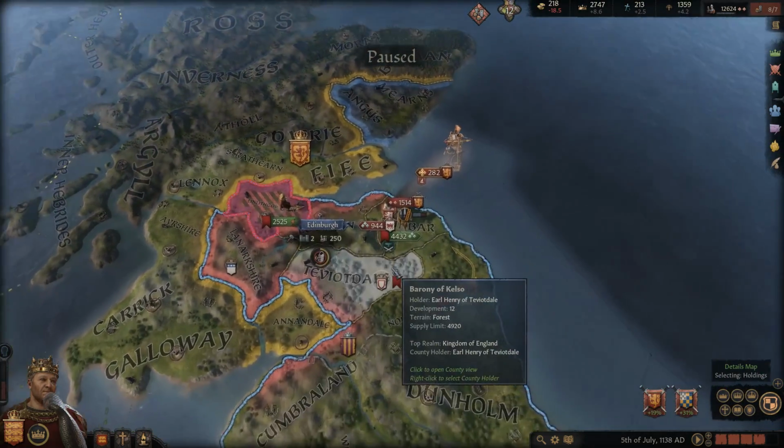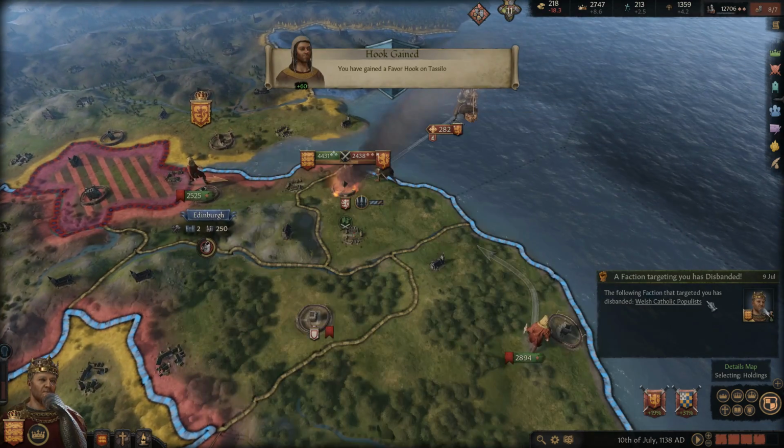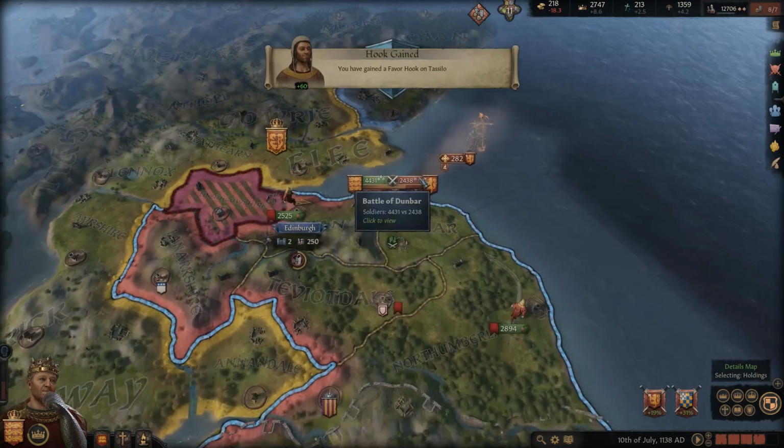We're doing good on the money now. So yeah, we'll send all of our armies over here to make sure that we win this. A faction disbanded. All right, excellent.